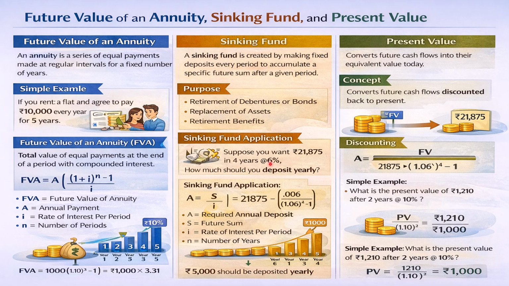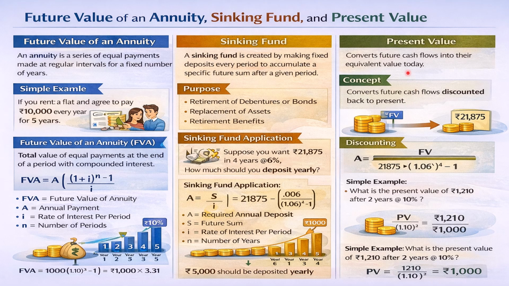Like let's say if we want rupees 21,875 for 4 years at this rate of 6%, then how much we should invest yearly. So applying this formula, A is equals to S by I, we get an amount 5,000 should be deposited yearly to get rupees 21,875 after the completion of 4 years at the rate 6%.